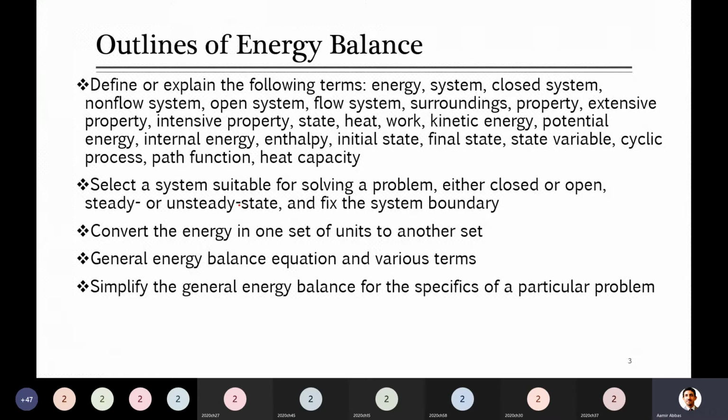So can you tell me which terms were not considered in the material balance equation when there was no reaction? Accumulation 0. No, I'm talking about the reaction system. I'm not talking about.